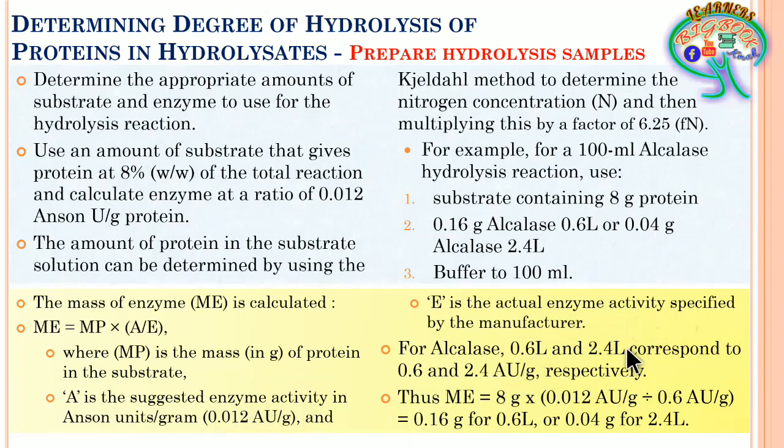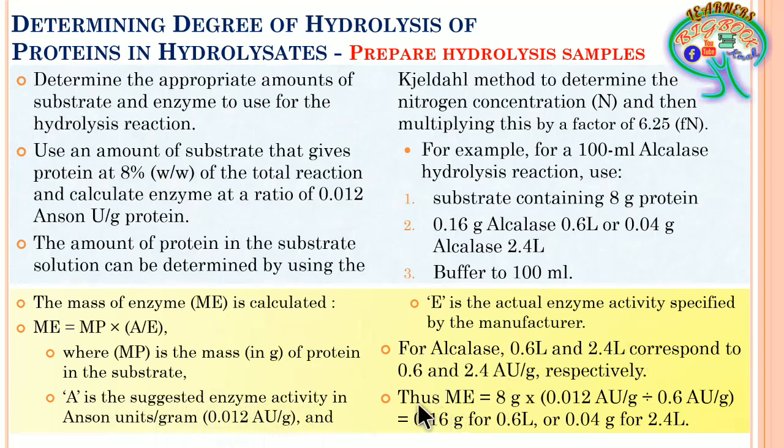The actual enzyme activity is the maximum action which will be shown by the alkalase. Suggested is to break down the protein within the substrate. The required enzyme activity is this one. So here the suggested enzyme activity in Anson units per gram is 0.012 Anson unit per gram.